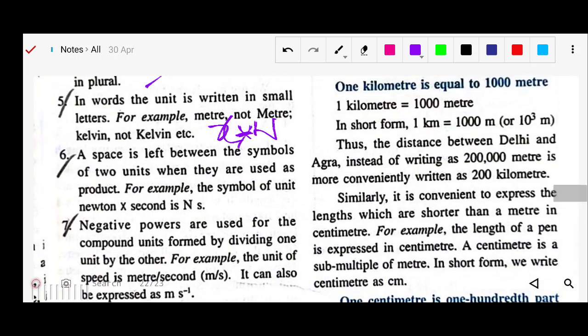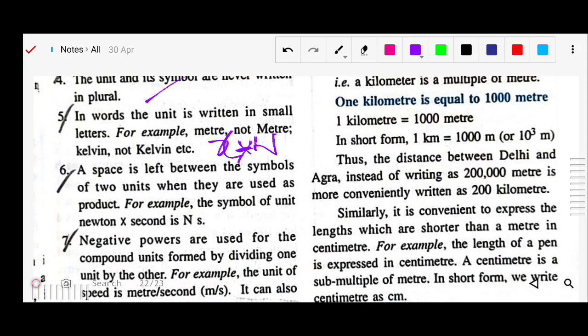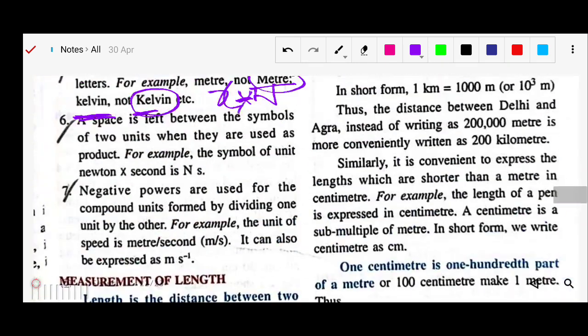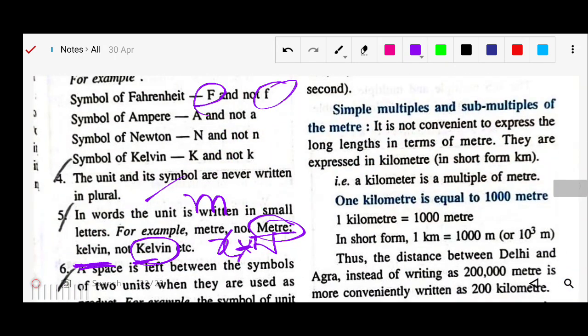If we write the full name in words, like meter, we cannot start with a capital; we have to start with a small letter. Even for a scientist's full name, like Kelvin, we write a small k, not a capital K. This is the case when you write the full name. These are the rules for writing the units.